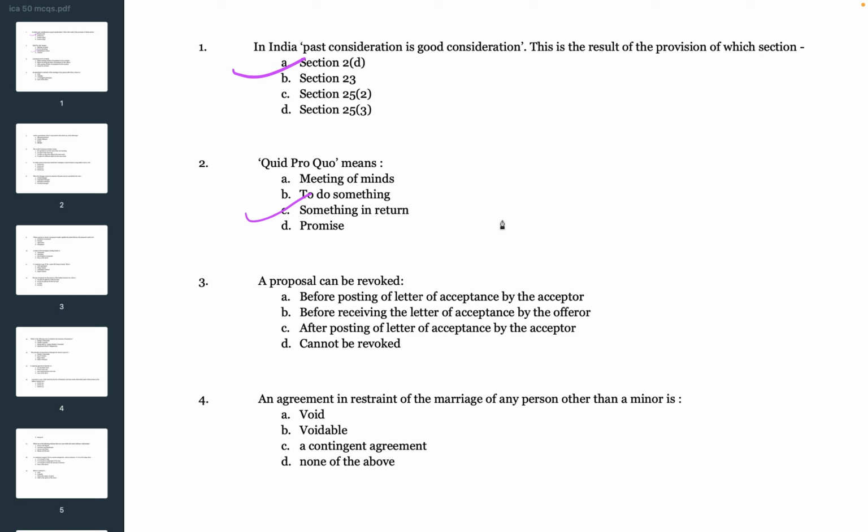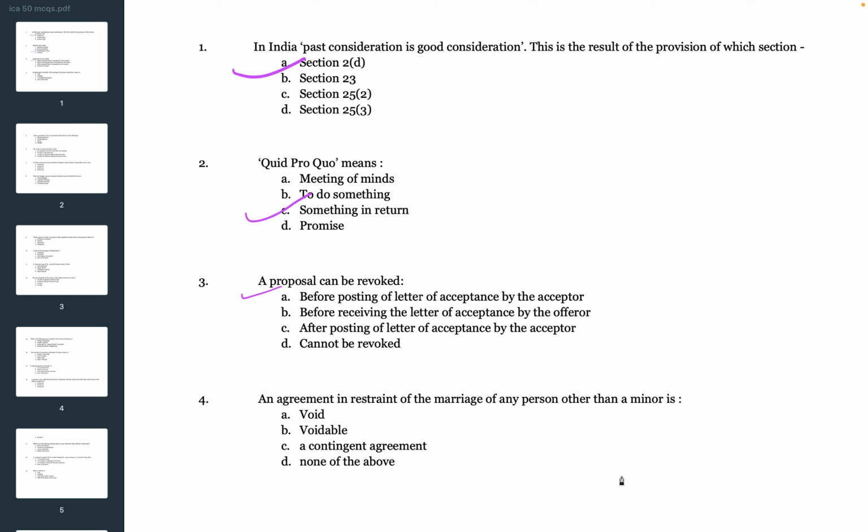Next question. A proposal can be revoked. A. Before posting of letter of acceptance by the acceptor. B. Before receiving the letter of acceptance by the offerer. C. After posting of letter of acceptance by the acceptor. D. Cannot be revoked. So the correct answer is A. Before posting of letter of acceptance by the acceptor.